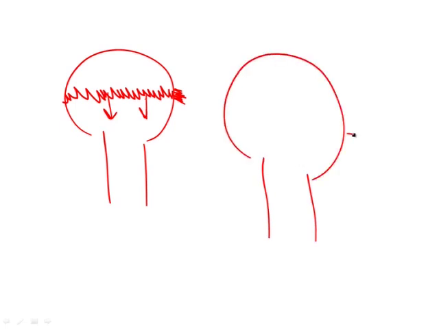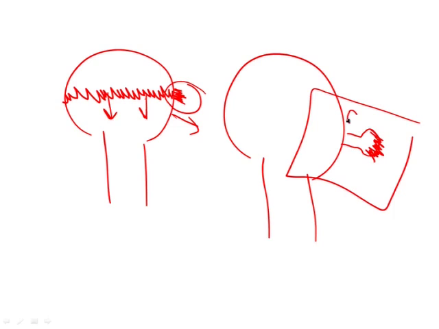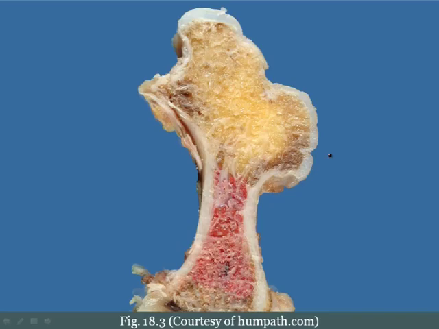Now imagine if you had a lateral projection of the growth plate like this, then that would subsequently result in, for example, a projection of bone with a surface of cartilage on it that would look like this, because this here would also grow, but it would grow this way. And so this then results in the tumor osteochondroma. So again, if this was the tumor here, the bone here represents the osteo, and this cartilage cap that came from that lateral projection of the growth plate represents the chondro, and the oma represents the mass, so osteochondroma. Here's a picture of an osteochondroma. This entire thing represents the osteochondroma.